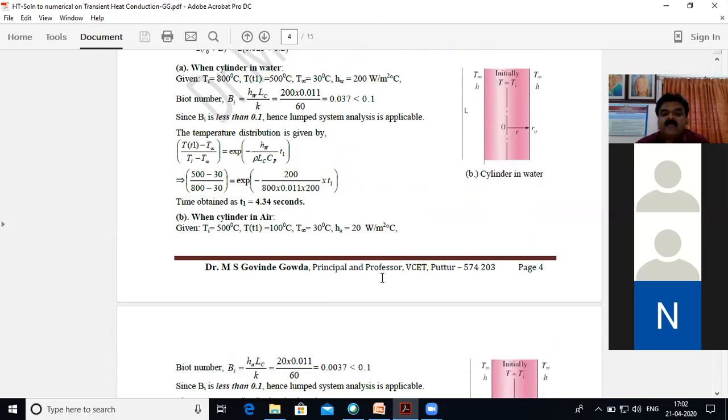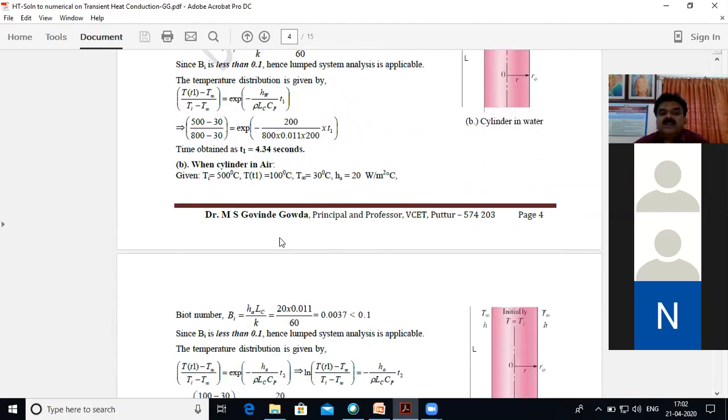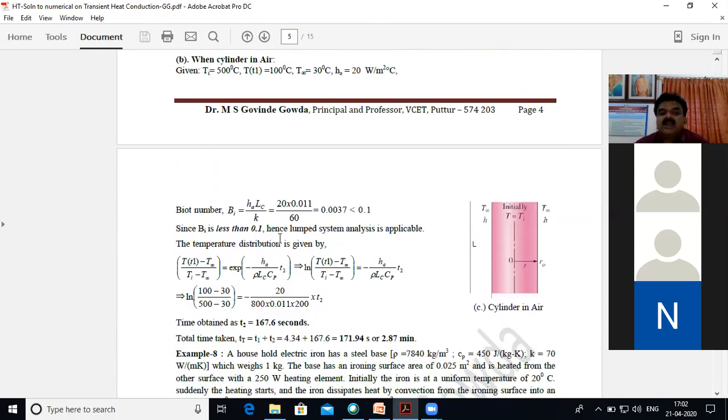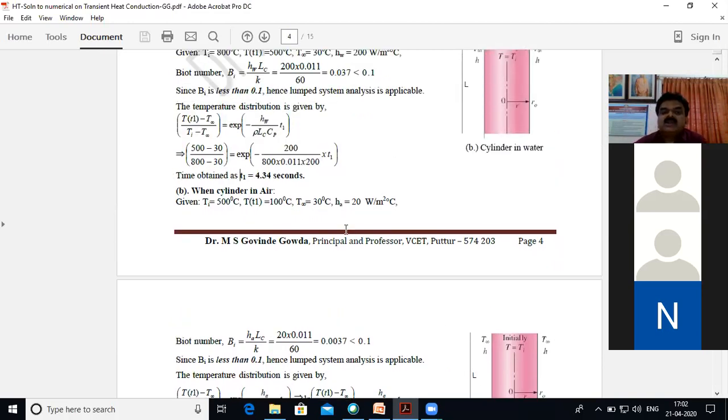This is the time required when it is dipped in water to go from 800 degrees centigrade to 500 degrees centigrade. Now the cylinder you have to keep in air. When it is in air, the initial temperature will be the final temperature in the water, therefore 500 degrees centigrade only. And the final temperature achieved is 100 degrees centigrade.